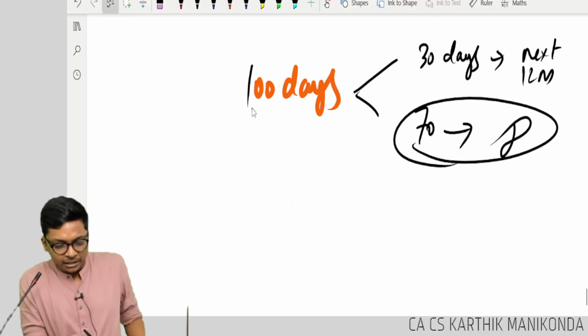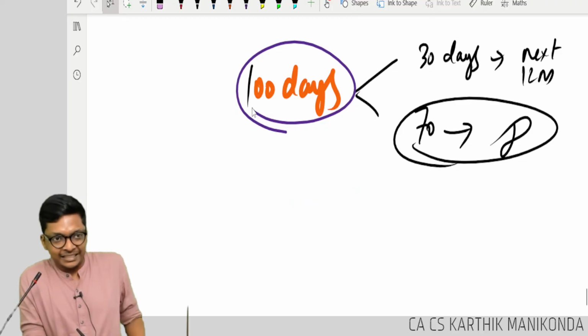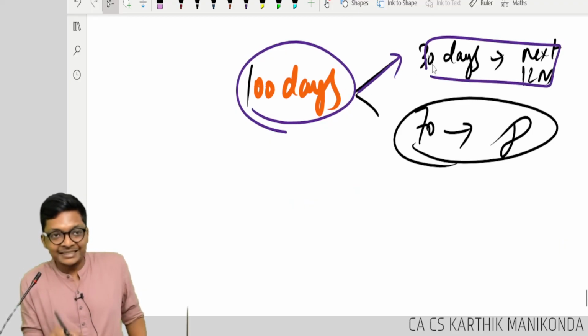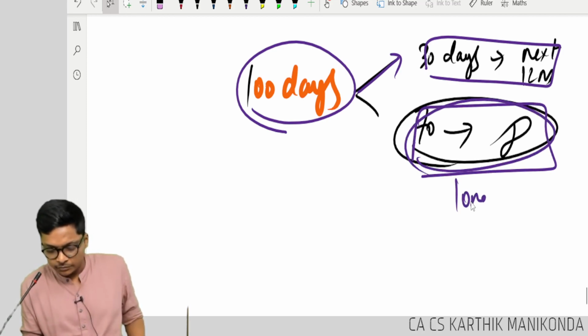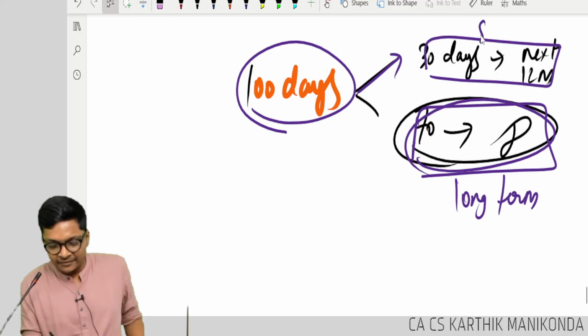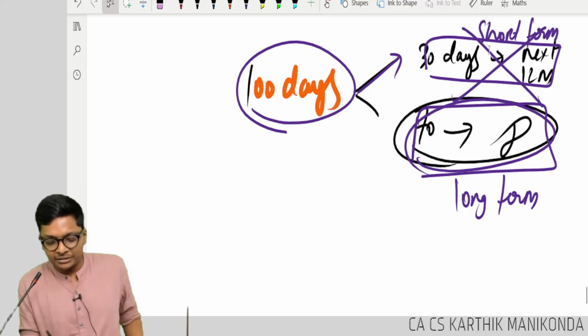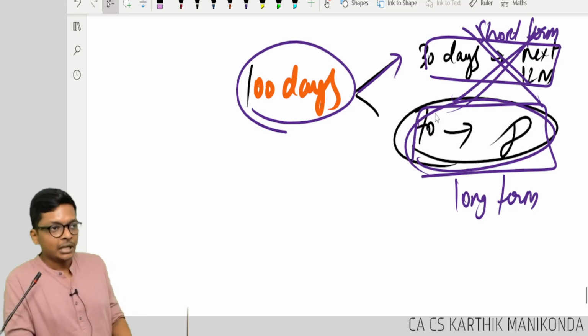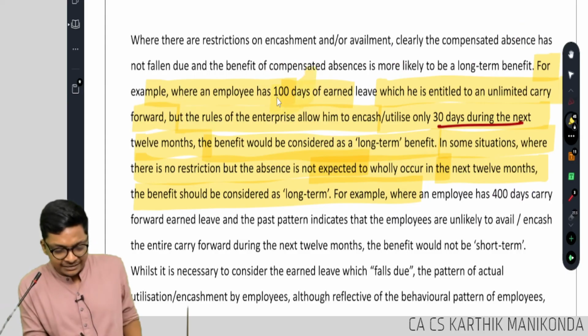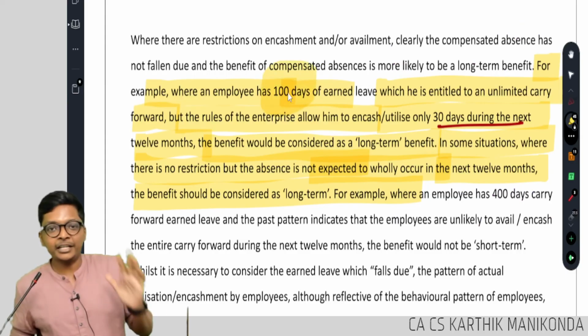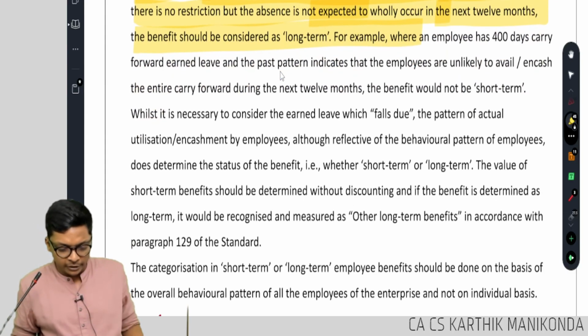Here it's totally 100 days of leave. In this 100 days, 30 is this year, 70 is next year. This 30 will be short term, because if you don't use this, it will lapse. Are you following, guys? Clear? The wording is trying to say that in this, only the 70 will be long term. Following?